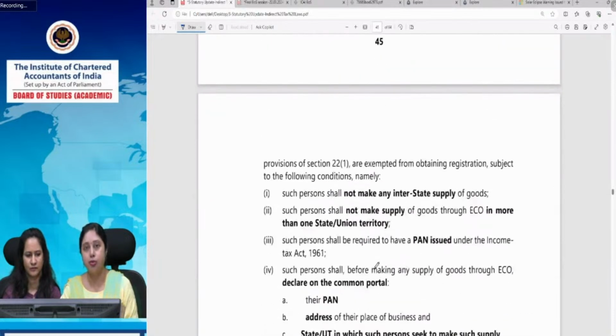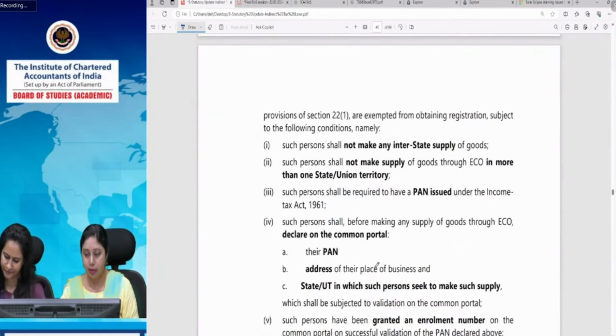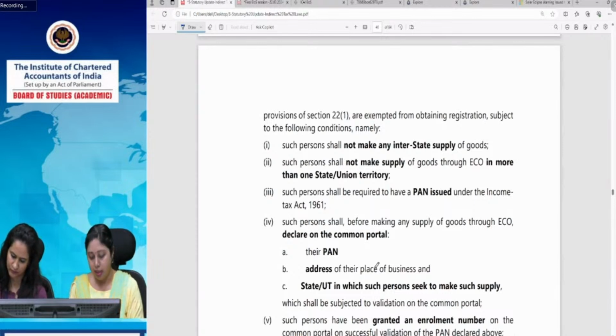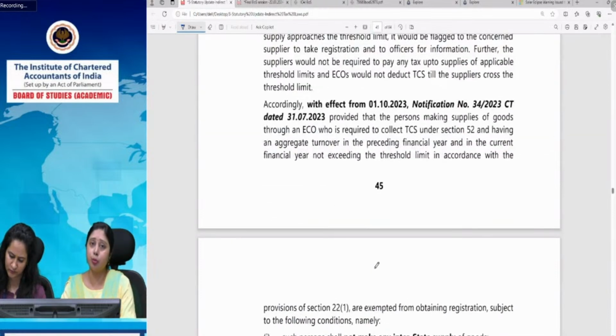He has to make only intra-state supply. He cannot make an interstate supply, because for interstate supply we have a mandatory registration requirement, so that gets invoked. So here he has to make only intrastate supply. If he is unregistered and wants to make supplies through ECOs, he has to make an intrastate supply. And in fact, this responsibility has been cast on ECOs that you have to take care.